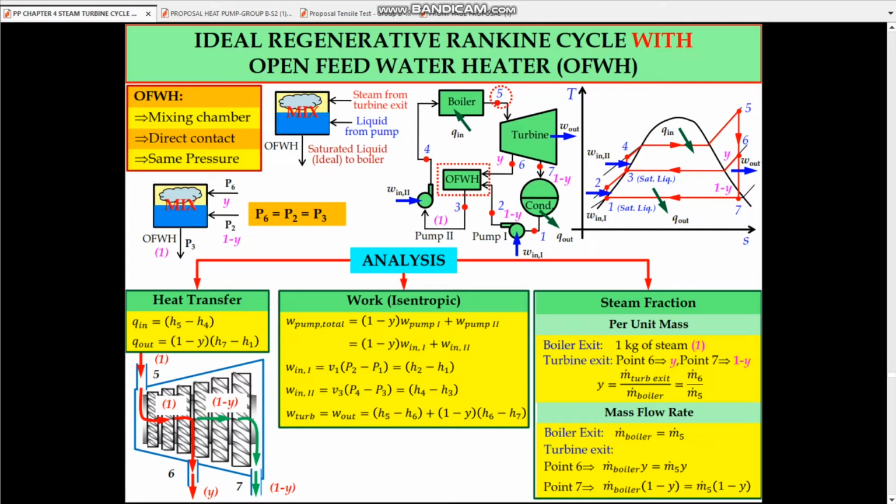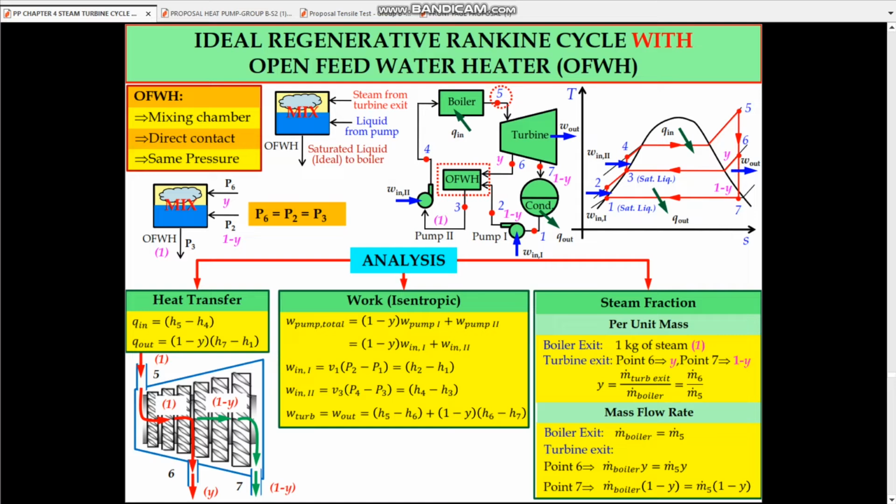Next, W in 2 equals V3 multiplied by (P4 minus P3), equal to H4 minus H3. For the W turbine, W out equals (H5 minus H6) plus (1 minus Y) multiplied by (H6 minus H7).